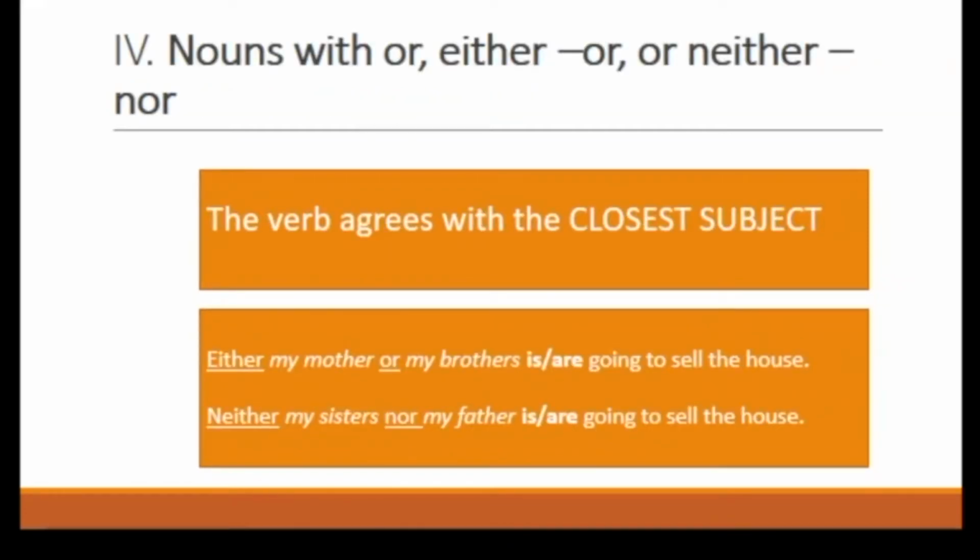Rule number 4, nouns with or, either or, neither nor. When subjects are joined by or, either or, neither nor, the verb agrees with the subject closest to it. Let's try to answer this. Either my mother or my brothers are going to sell the house. So the closest subject is brothers. So the answer would be are. Next, neither my sisters nor my father are going to sell the house. The closest subject is father. So the answer would be is.